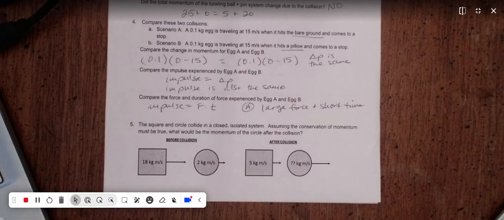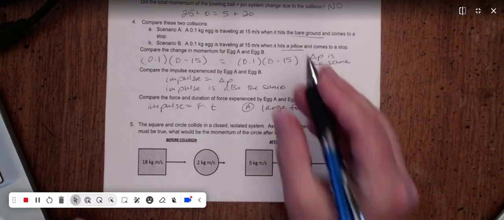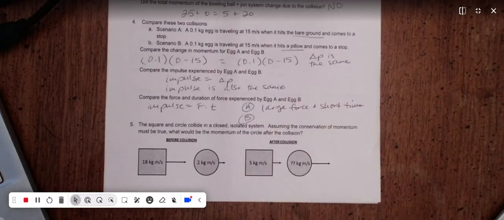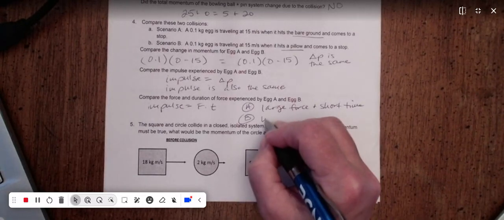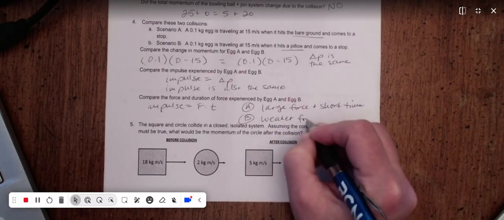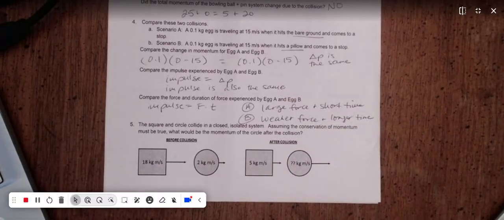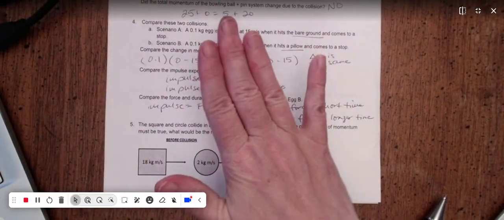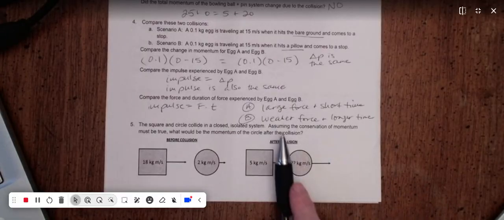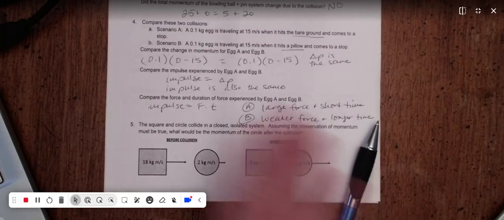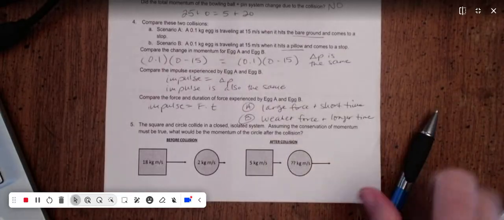Imagine if the egg hits the bare ground and it splats, that's because there's a large force as it hits that bare ground and a short time over which it impacts with the ground. Egg B, which hits a pillow, is going to have a weaker force and a longer time. The time of impact is going to be longer because it's got this pillow. It can cushion instead of splat. Okay. And the force is going to be weaker because instead of hitting a hard surface, it's hitting a nice soft pillow.